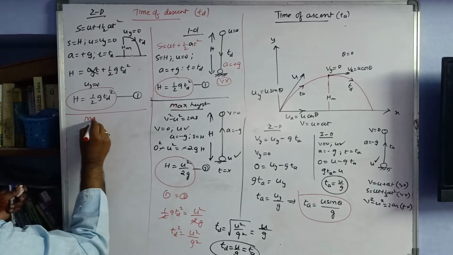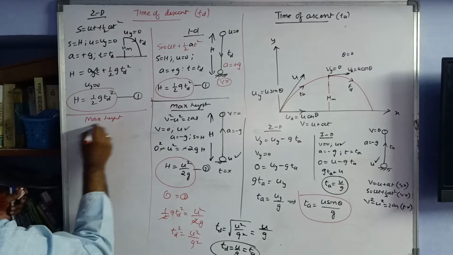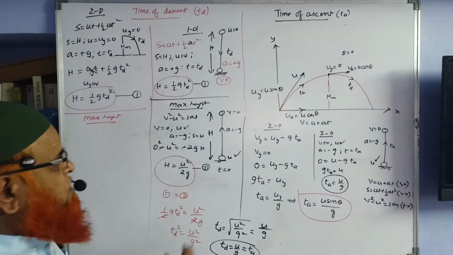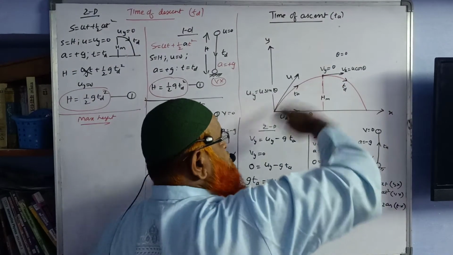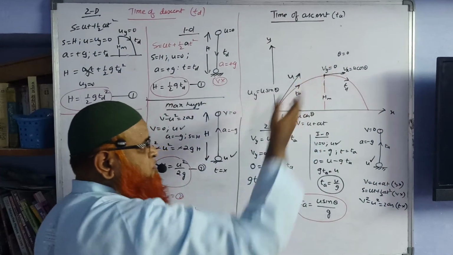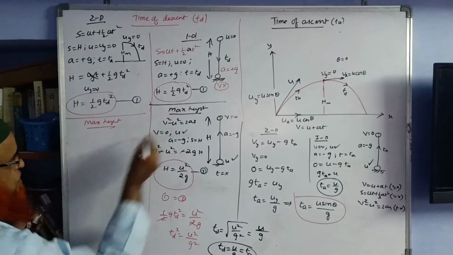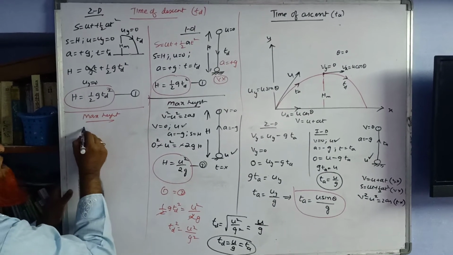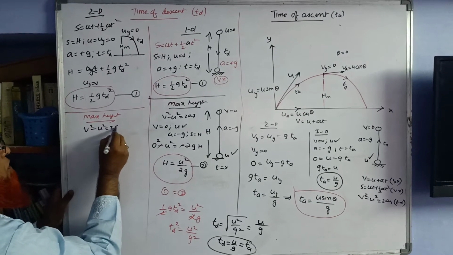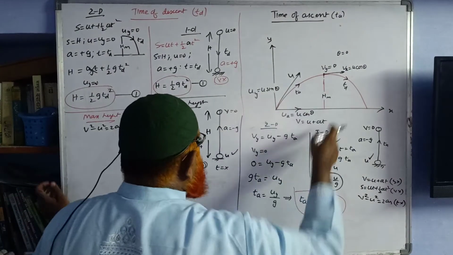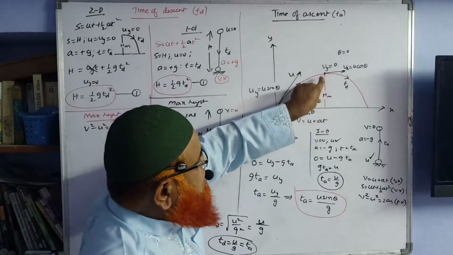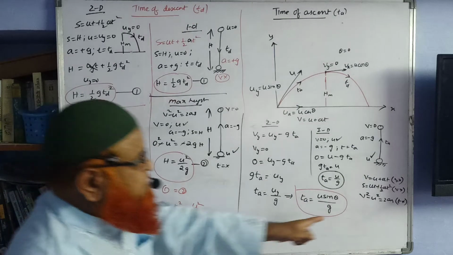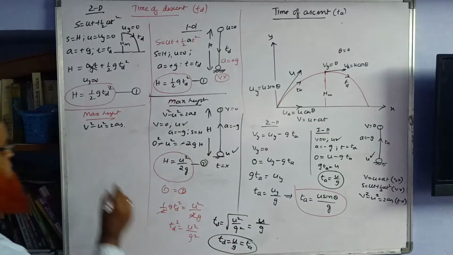Now let us consider the maximum height. To find out the maximum height, so this is going to be the maximum height. How much height it will reach when you throw a body from the point of projection, you need to consider the maximum height here. So you have to consider the same formula in this case. And what is the formula here? V square minus U square is equal to 2AS, because there is no discussion of time in this. You have to find out only the height. Select the formula in which time is not present. The third formula you have to select here.